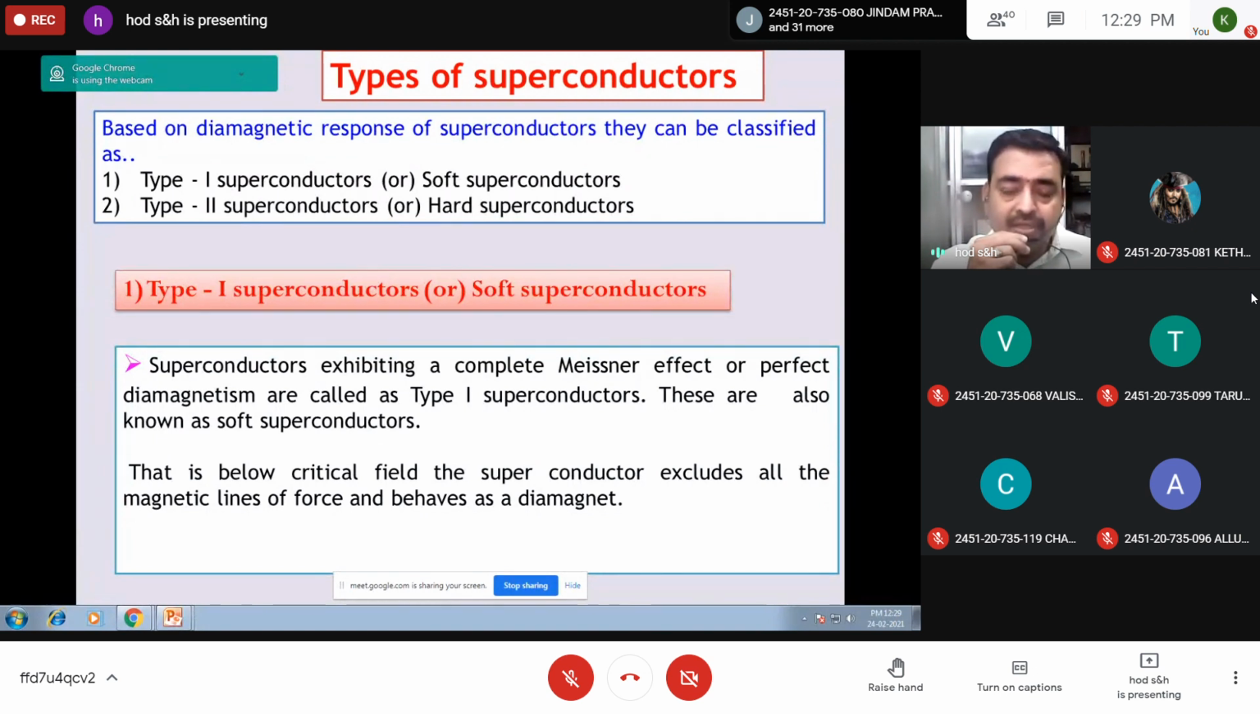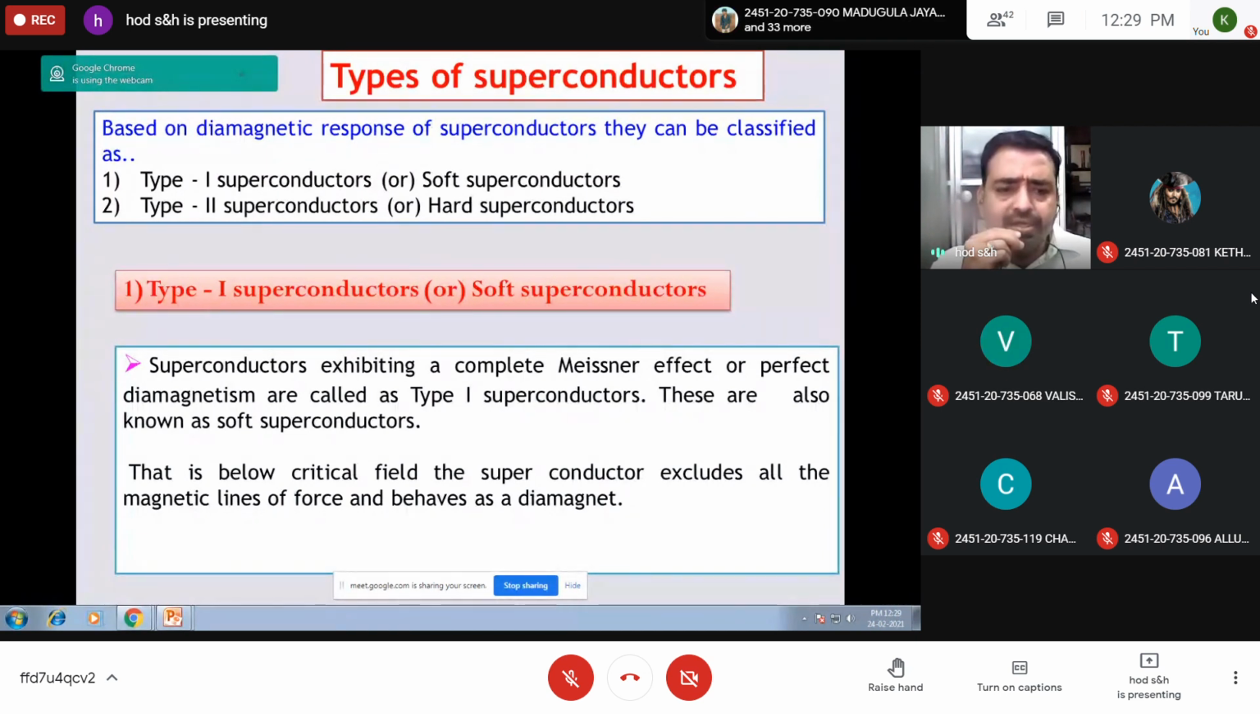You should not get confused, because in ferromagnetic materials also you have soft magnetic materials and hard magnetic materials. In the main exam, many students get confused. Asked to describe types of superconductors, they write the properties of soft and hard magnetic materials. Both are different, so you should remember this.